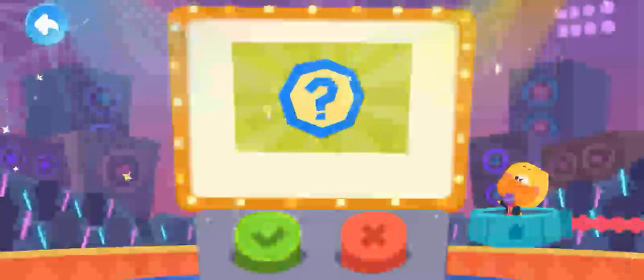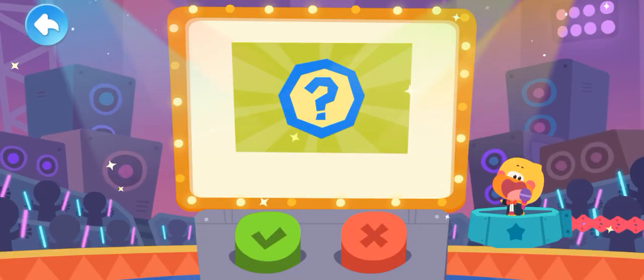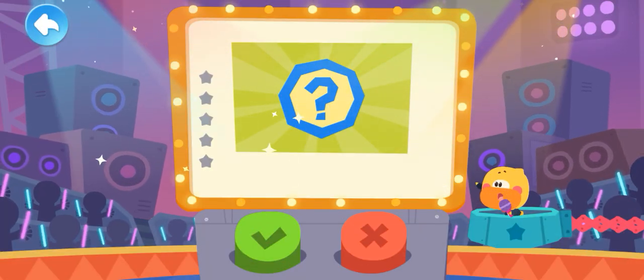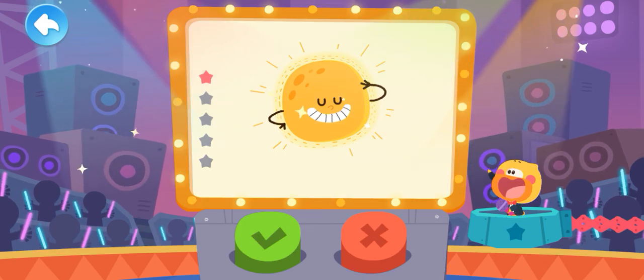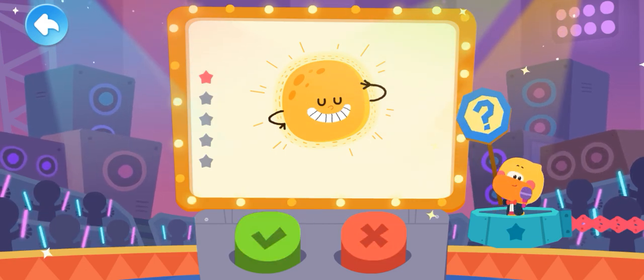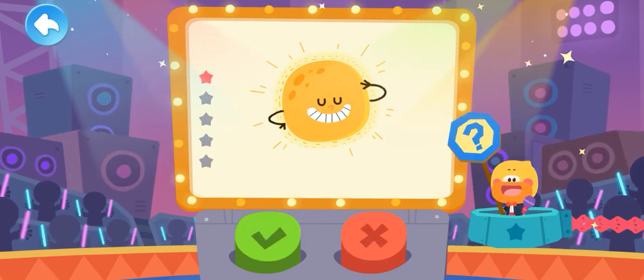Here are the buttons. If you think it's true, press the green button. If you think it's false, press the red button. Let's begin. The moon glows. Is it true? Tap the button and choose your answer.